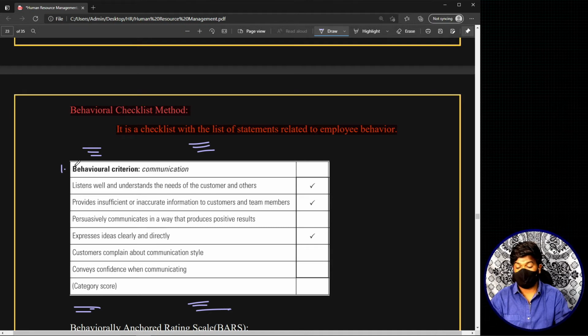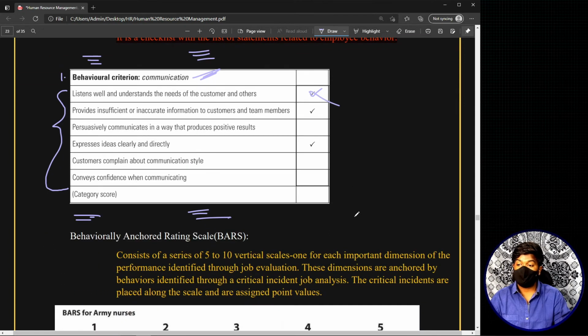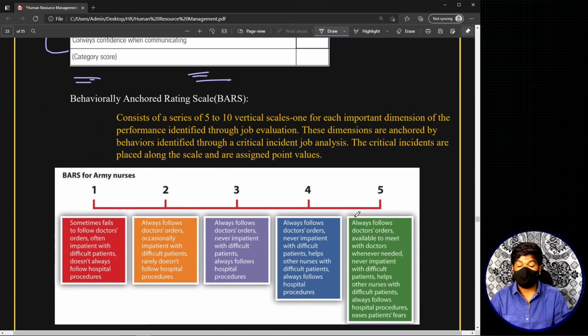In this example we have taken the first behavioral criterion as communication, and these are all the behaviors related to this criterion. For example, listens well and understands the needs of customers and others. If I think this statement applies, I will take it. If I think this statement doesn't apply, I will cross it or leave it blank. This is the method of behavioral checklist.